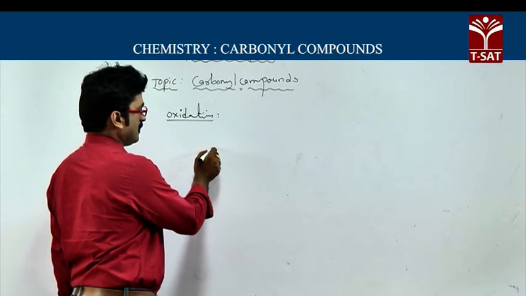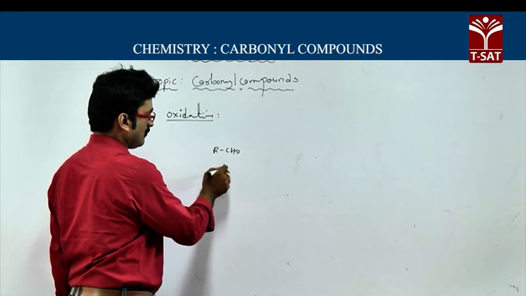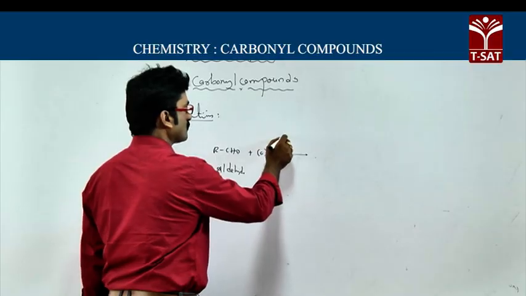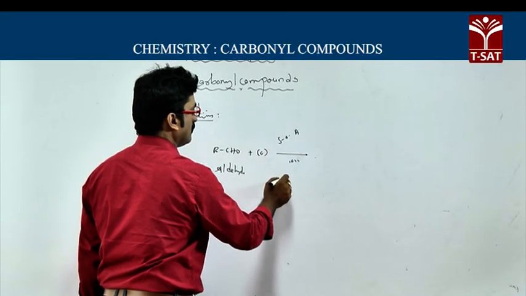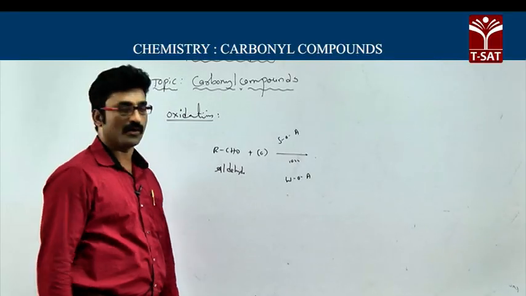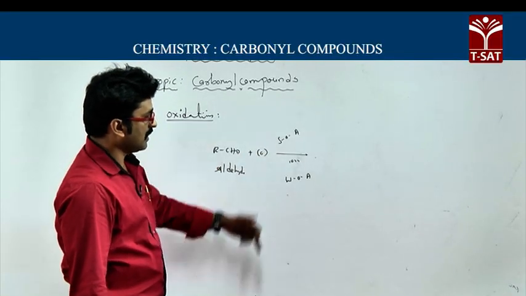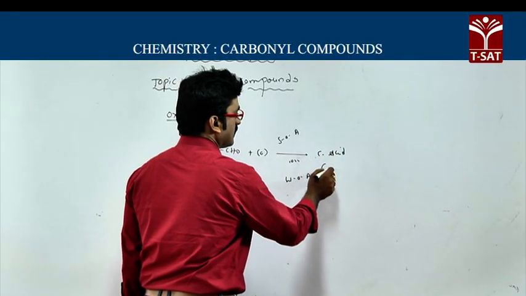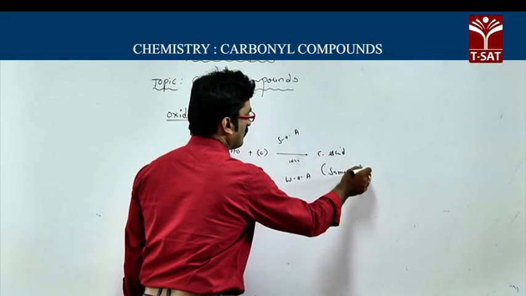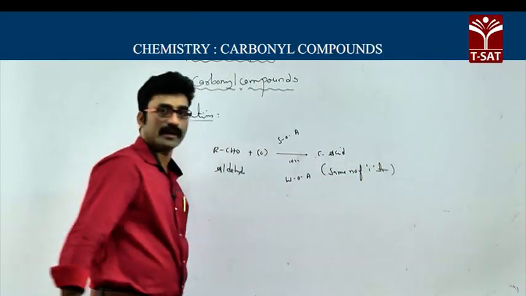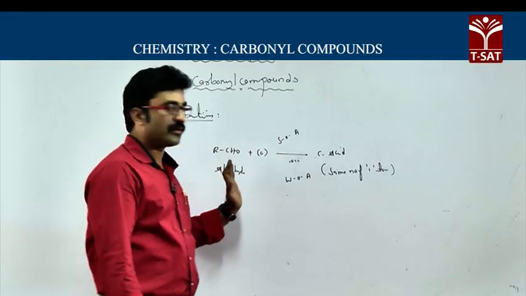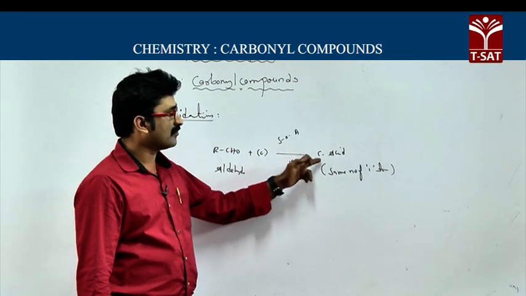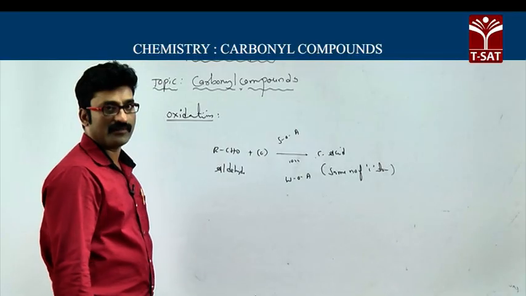You know aldehydes, RCHO. Aldehydes can undergo oxidation in the presence of a strong oxidizing agent or a weak oxidizing agent and produce carboxylic acids with the same number of carbon atoms. Aldehydes on oxidation, in the presence of a strong oxidizing agent as well as a weak oxidizing agent, form carboxylic acids having the same number of carbon atoms.